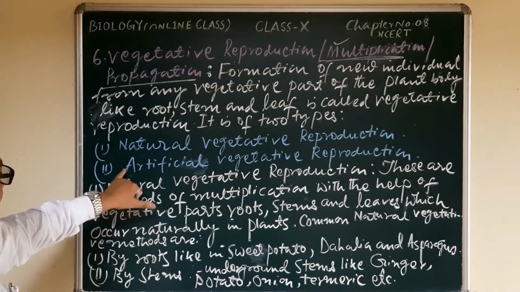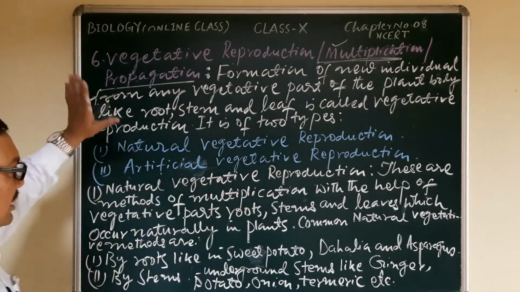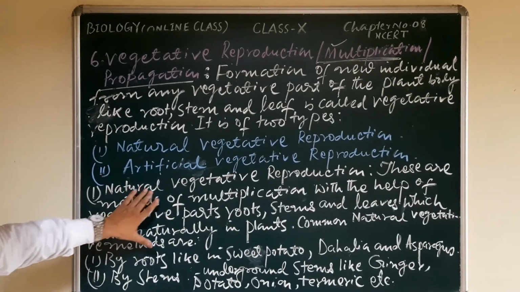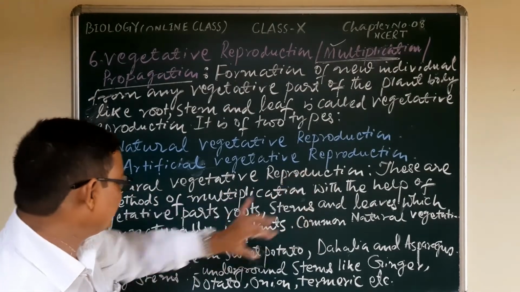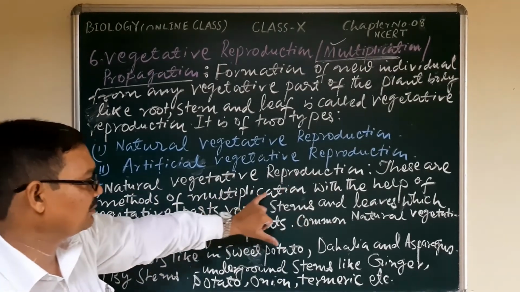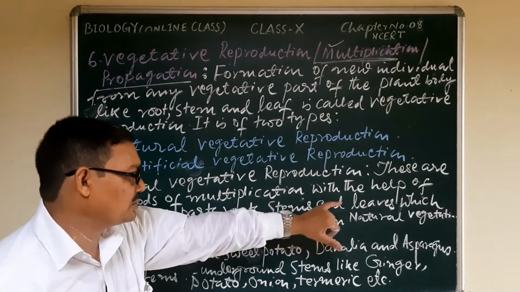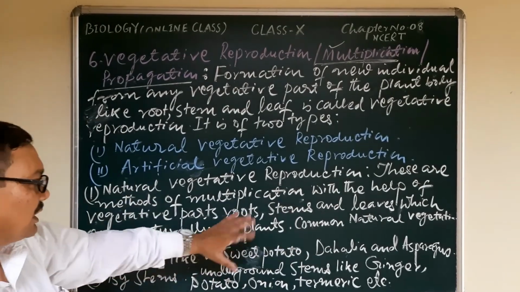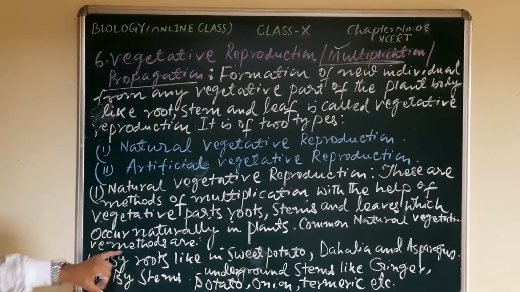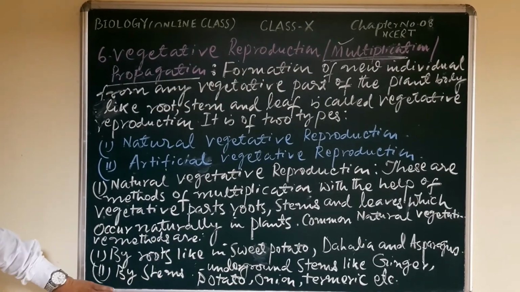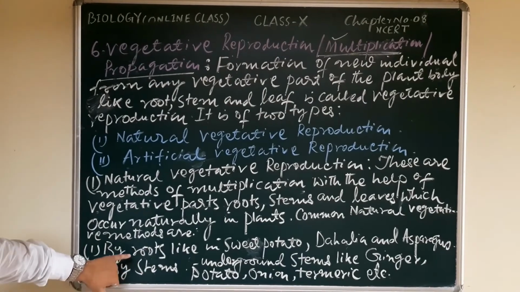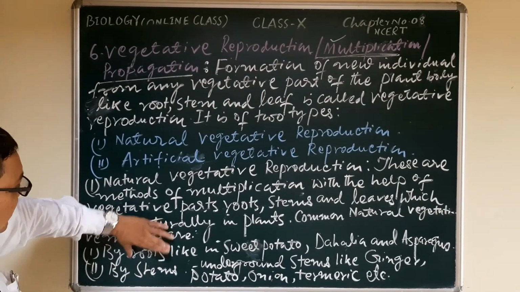So this is the natural vegetative propagation or reproduction, and the second one is the artificial vegetative reproduction or propagation. Here, what is natural vegetative? These are methods of multiplication with the help of vegetative parts, roots, stems and leaves, which occur naturally in plants. Common natural vegetative methods are here. There are three methods. We may brief them here.